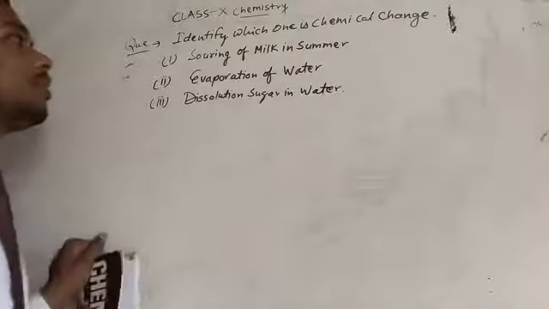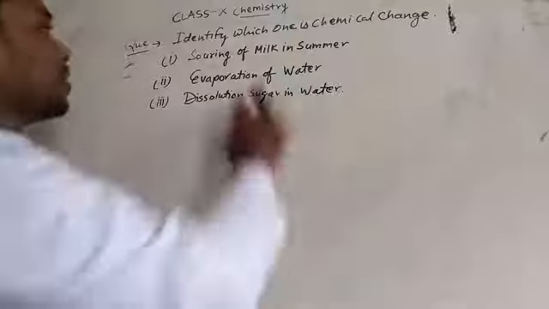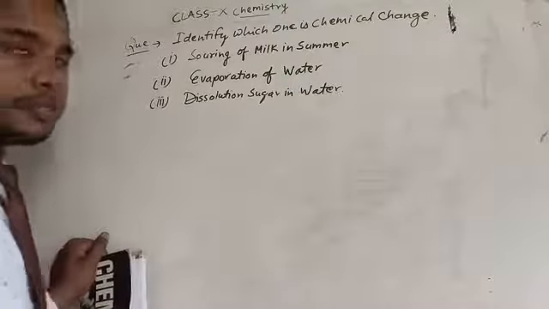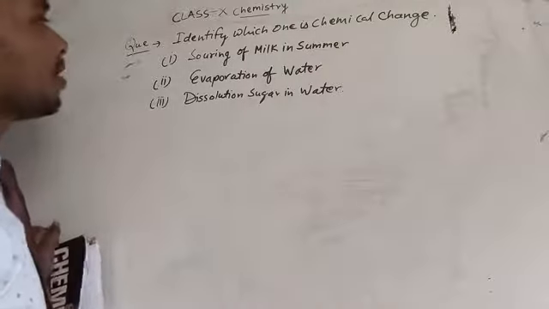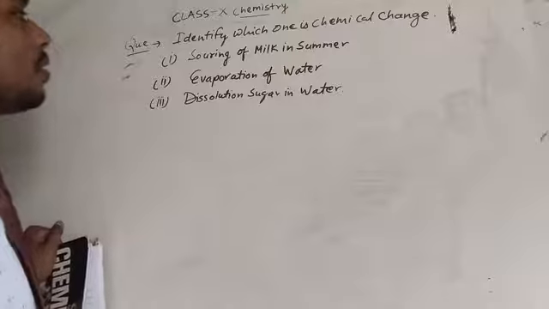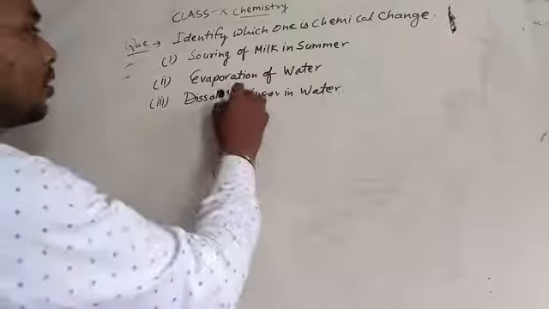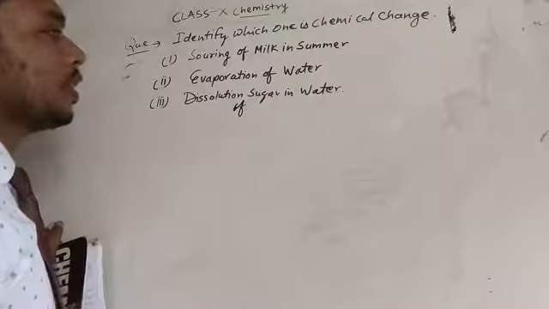Which of these is a chemical change? Souring of milk in summer, evaporation of water, dissolution of sugar in water.